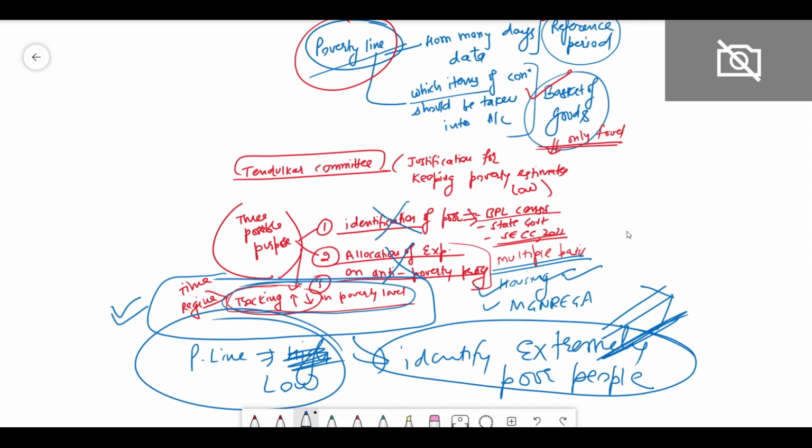You will come across many places this criticism of Tendulkar committee. I have discussed with you all these things. If you have any doubt, you can ask me now.